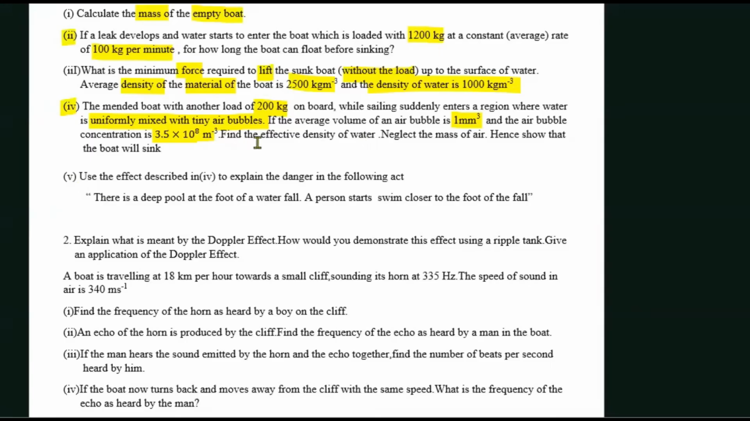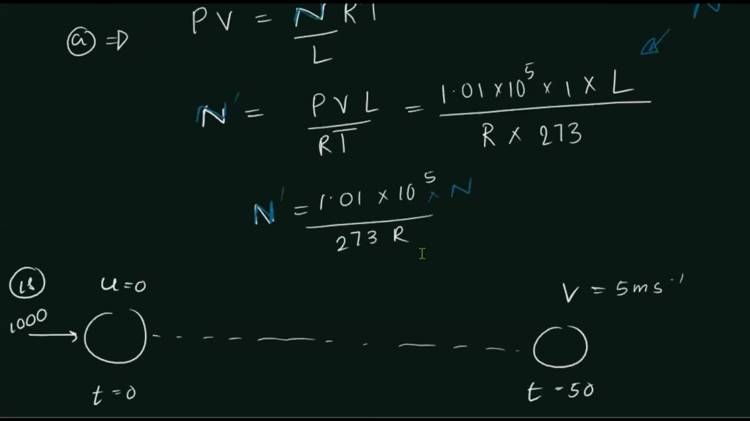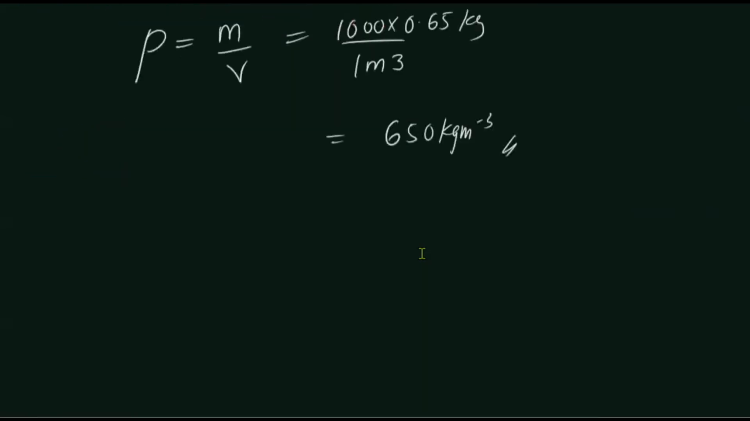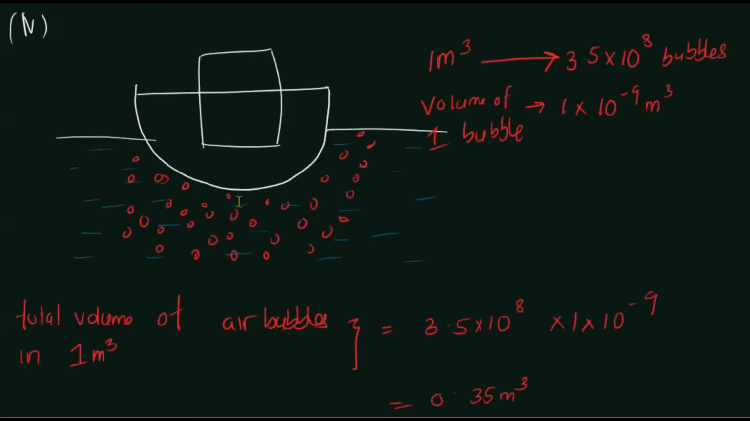We have found the effective density of water. We need to check whether the boat would sink or not, right? So yeah, we need to show that the boat sinks. Now the effective density of the liquid is going to be rho equal to 650 kilograms per meter cube. In that case, the upthrust acting on the boat will change. New upthrust, U dash new, it's going to change, right?